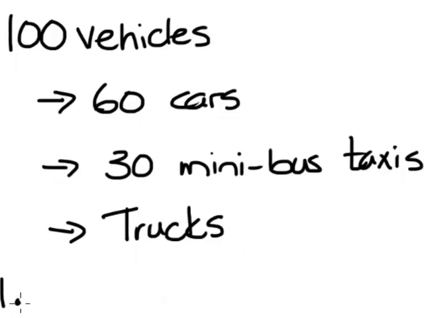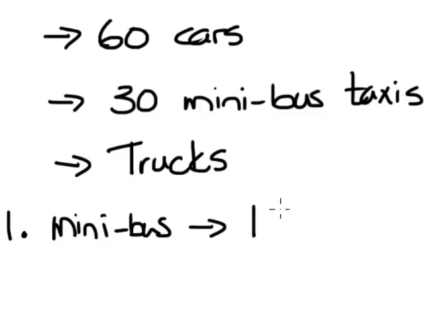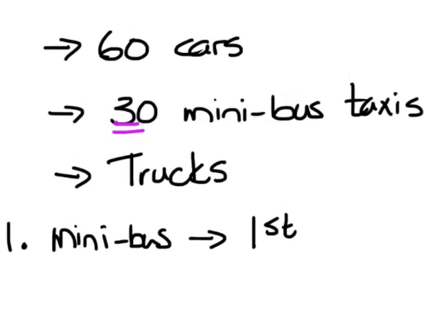Let's have a look at the first one. Okay, so we want to find the probability of a minibus taxi leaving first. Okay, so we know that we have got a total of 100 vehicles. And how many of them are minibuses? 30 of them are minibuses.